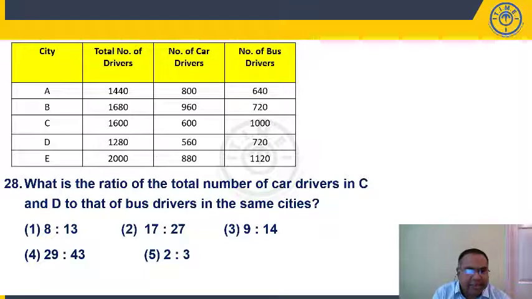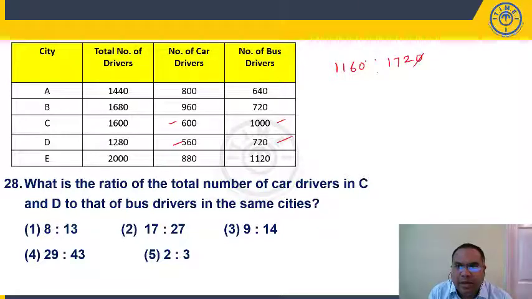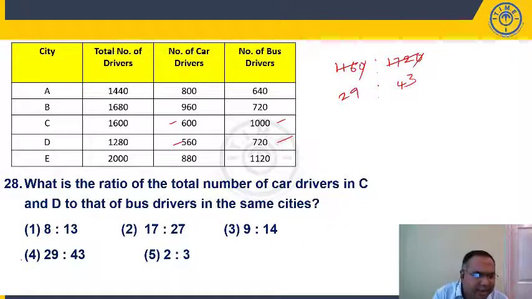Question number 28, students. What is the ratio of the total number of car drivers in C and D to that of bus drivers in the same cities? CD car drivers is 1160 is to bus drivers in the same cities, 1720. So what's the ratio, students, here? 4 2s 8, 36, 4 9s, 4 4s are 16, 4 3s 29 is to 43. It is present in the fourth option.